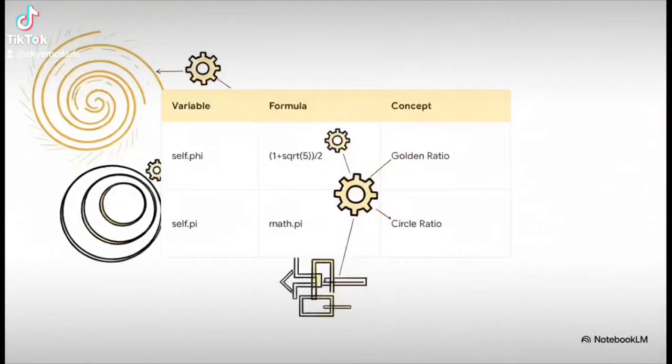Now check out how universal constants are invoked as the core gears running this engine. We've got self.phi, calculated precisely as 1 plus the square root of 5, divided by 2. And as we know, that's the exact formula for the golden ratio, that aesthetic and mathematical pattern you find literally everywhere in nature. Then right below that, self.pi is called directly from the imported math module, bringing in pi, the eternal ratio of a circle's circumference to its diameter. The engine is literally translating exact, hard math into profound structural rules for reality.